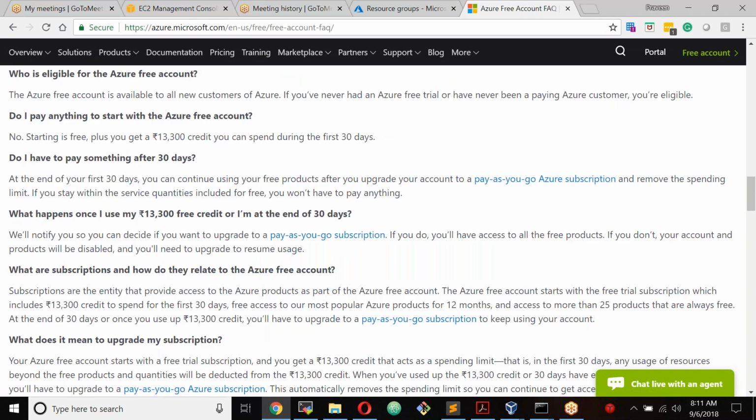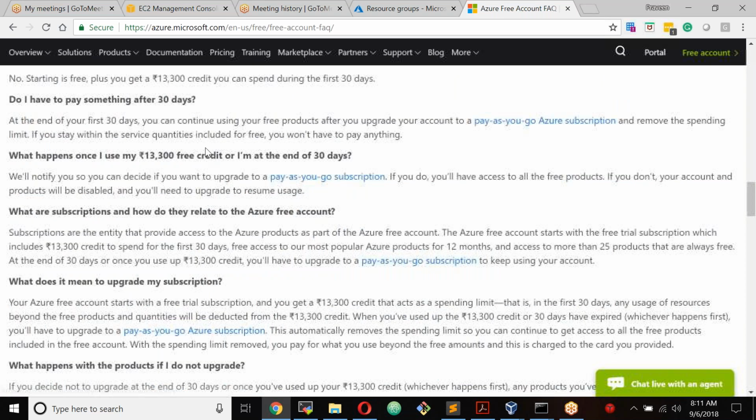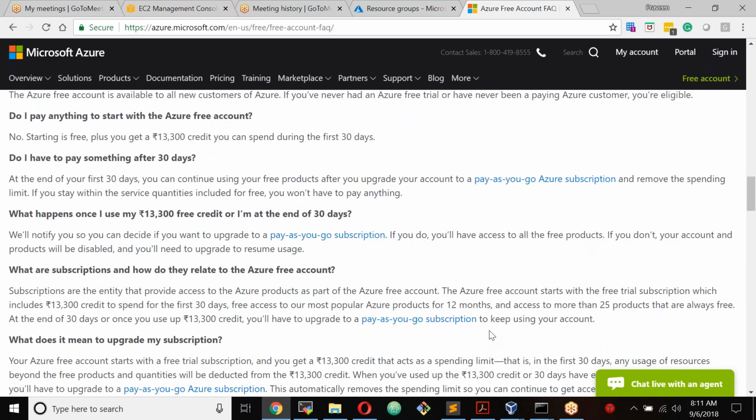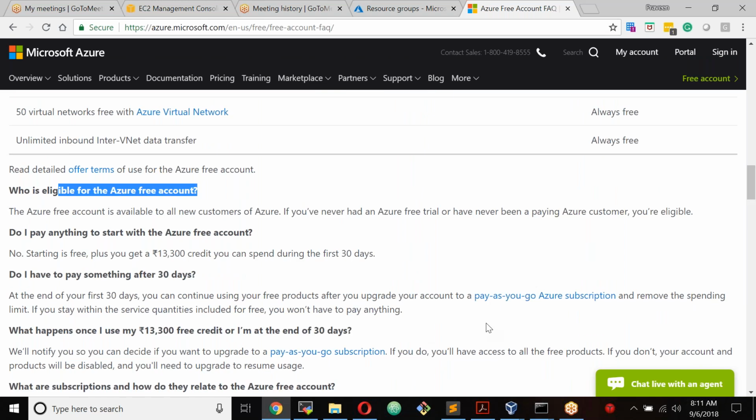So who is eligible for this account? Anybody from any of these countries. Nearly about 140 countries they support Azure services. And if you never had a free trial before, you can create a free trial. Do I have to pay anything to start a free account? Nothing. Do I have to pay anything after 30 days? Nothing. If you want to continue your services, upgrade it to pay as you go, or else leave it as it is.